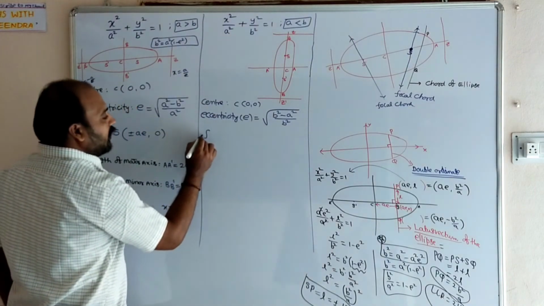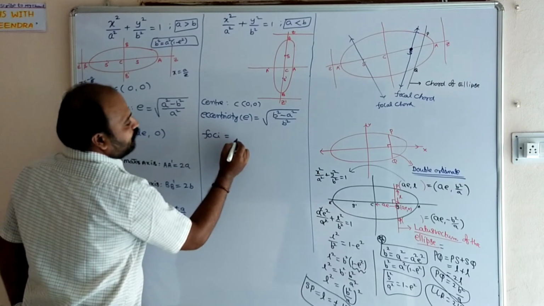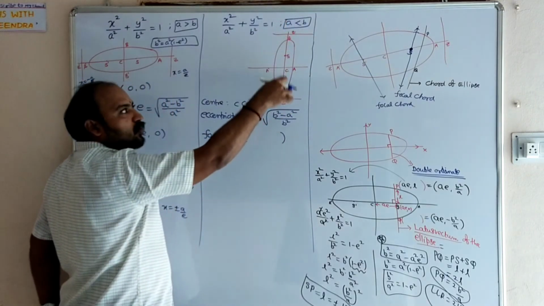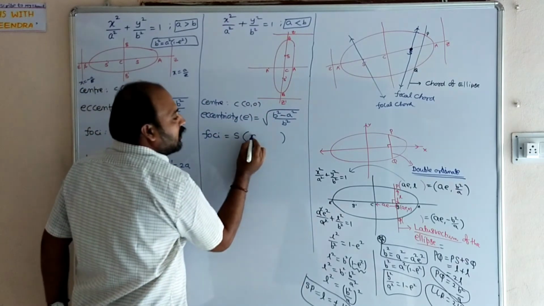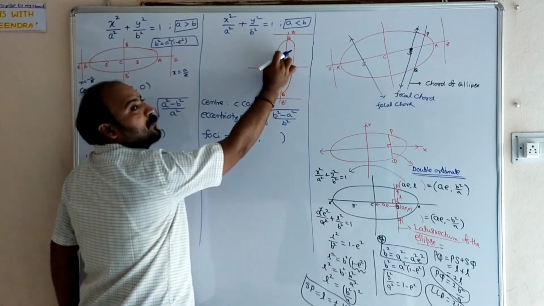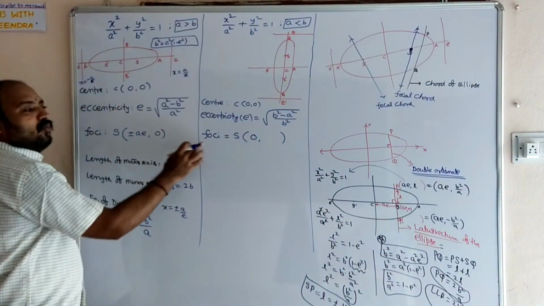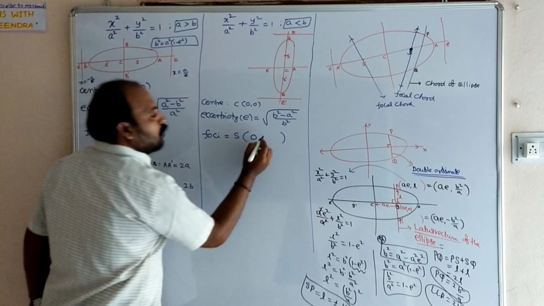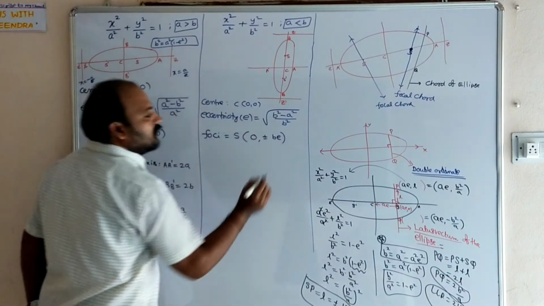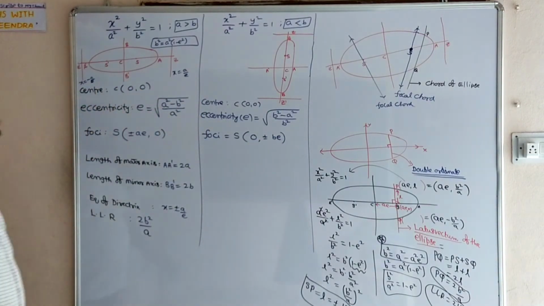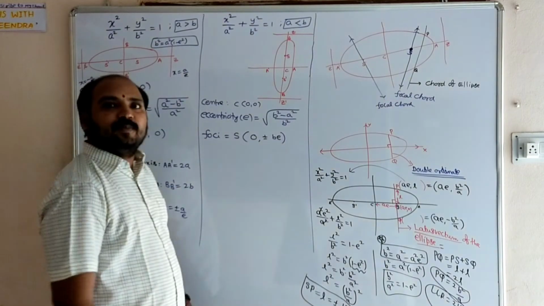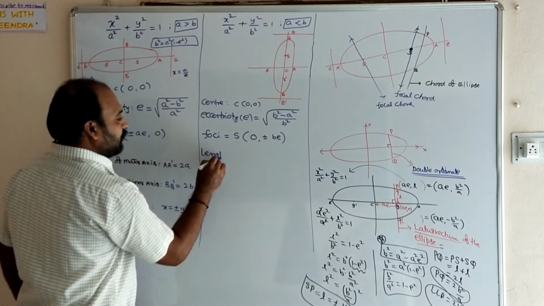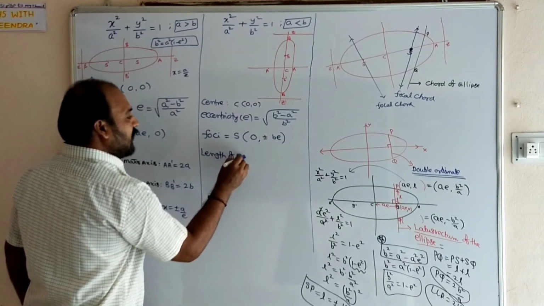Next, foci. Coordinates of foci. This is the major axis, so foci lie on the y axis now. So x coordinate is obviously 0. One is positive, one is negative. Whenever a is less than b, in place of a, b will come. So plus or minus be. The coordinates of foci will become 0, plus or minus be. Next, length of major axis.